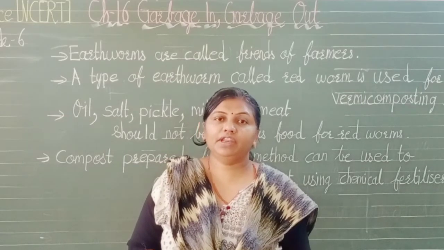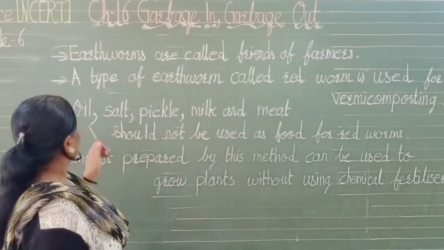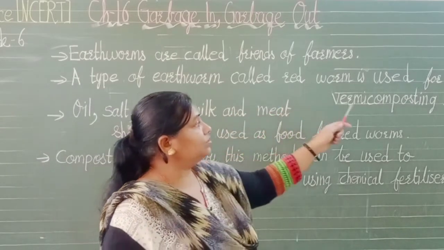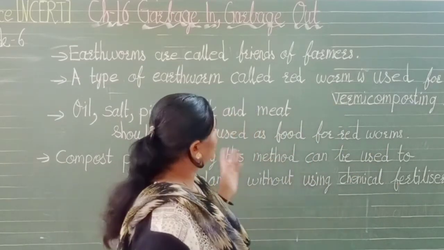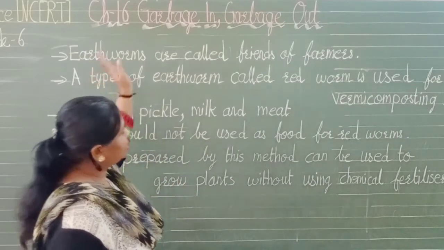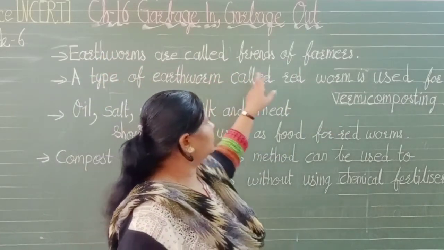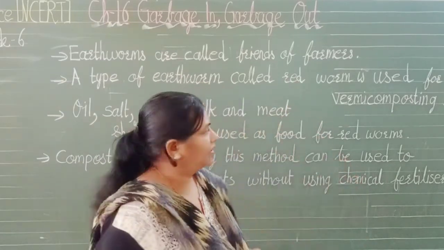It is a very good supplement for plants. Now, a type of earthworm called redworm is used for vermicomposting. Now we are learning vermicomposting.